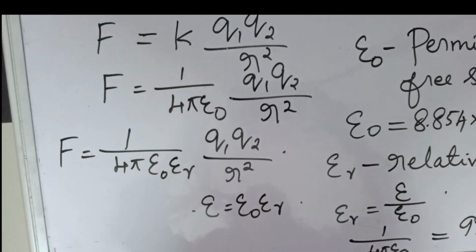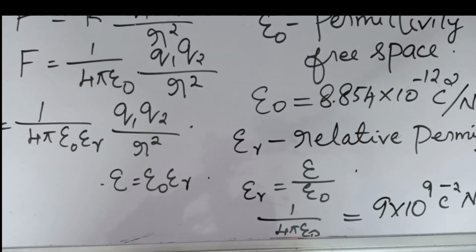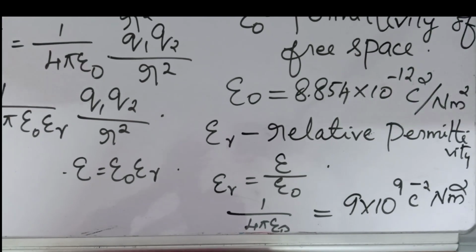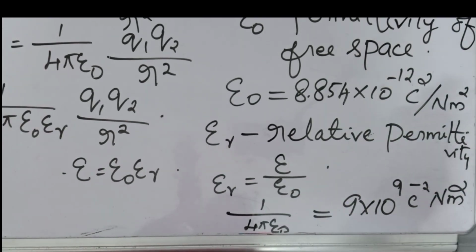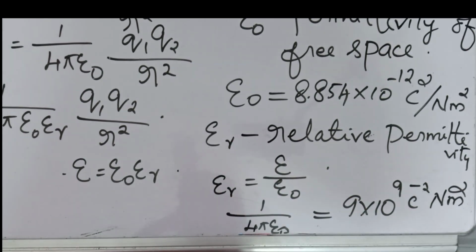Here epsilon r is called the relative permittivity, and the value of 1 by 4 pi epsilon 0 is 9 into 10 raised to 9 coulomb raised to minus 2 Newton meter square. Okay, so all these things you have to remember in Coulomb's law.